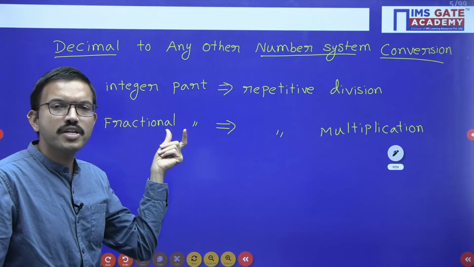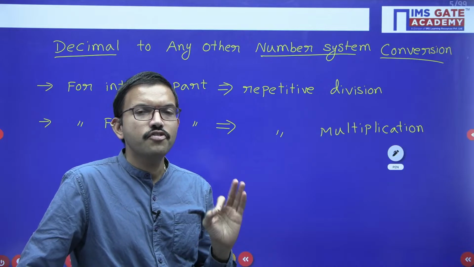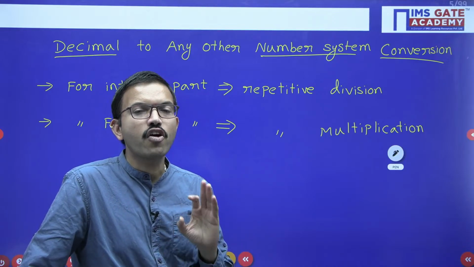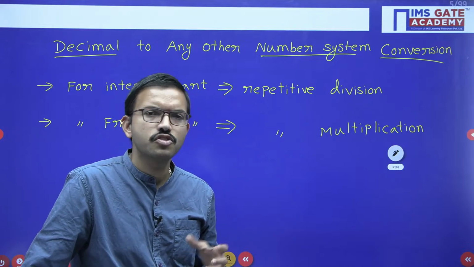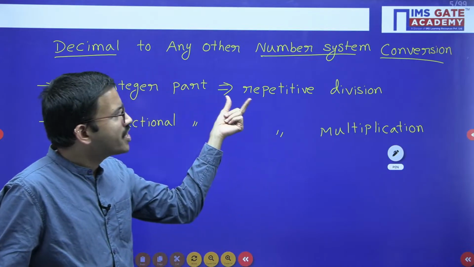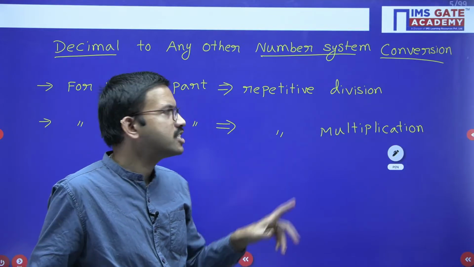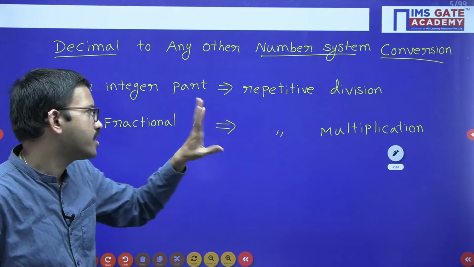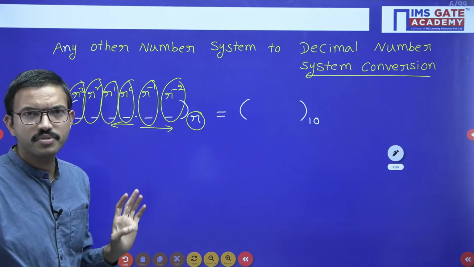Whatever integer number you have, any integer number belonging to decimal. If you perform the division operation, what are the possible remainders you will get? 0 to 4, right? So that means you are getting integers belonging to the base 5 number system. That's why we have to perform repeated division. Or in other words, you can cross check from here also.